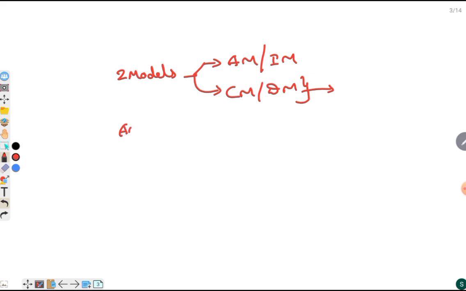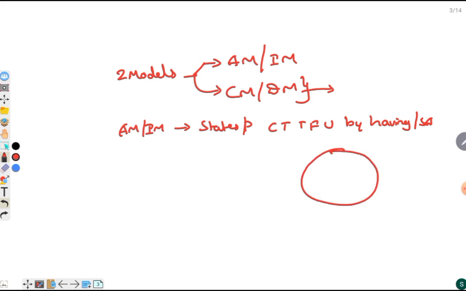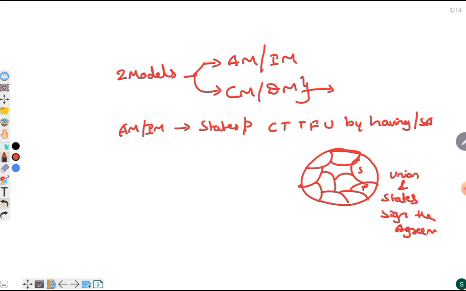The American model or integration model states that the states or provinces come together to form a union by signing an agreement. For example, consider this as a union. There are various states. These states or provinces come together to form a union by signing an agreement. Here, the union and states sign the agreement, and this model is followed by the USA.